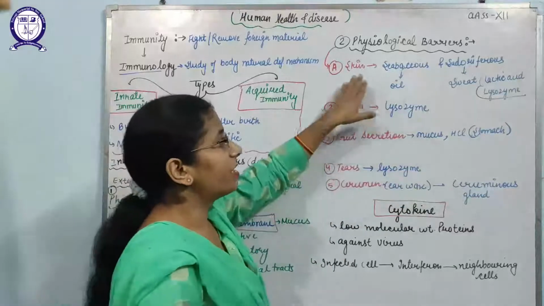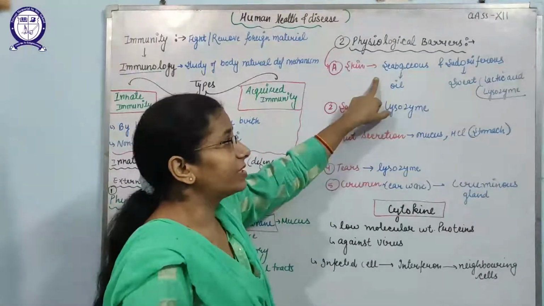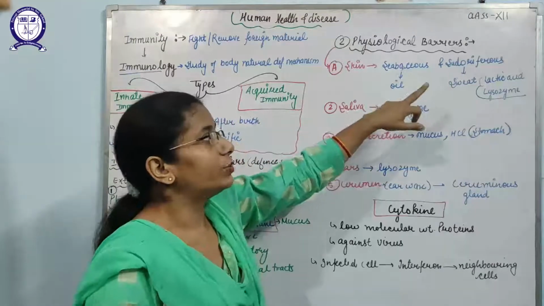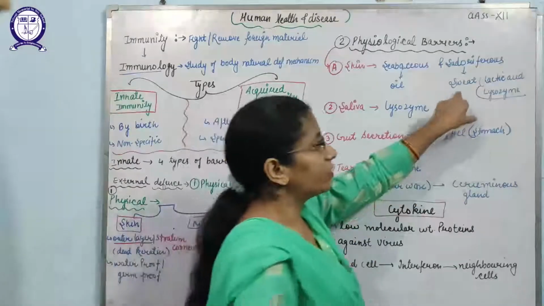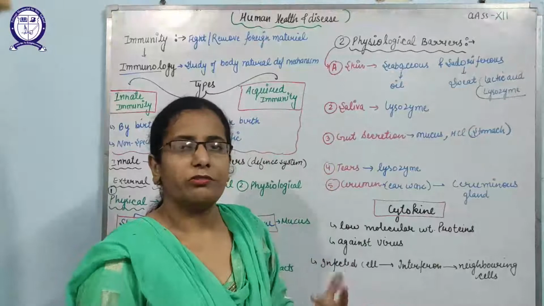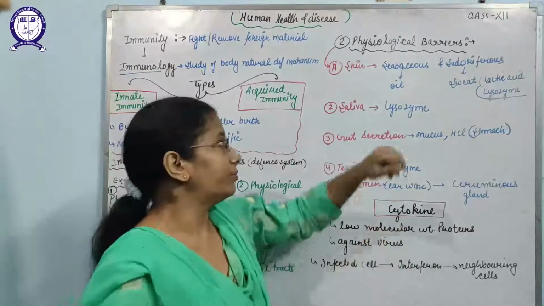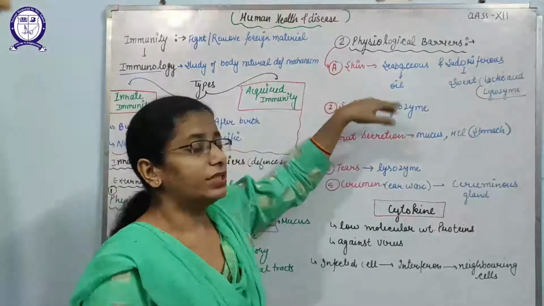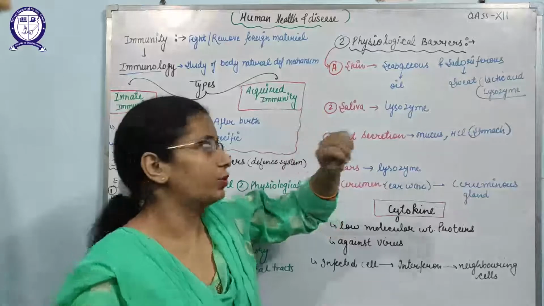First is the skin. Skin has two types of glands: sebaceous glands, which release oil, and sudoriferous glands, which release sweat. This sweat contains lactic acid, lysozymes and fatty acids that will maintain the acidic conditions in the skin. And this acidic condition will prevent the growth of many bacteria or other pathogens.